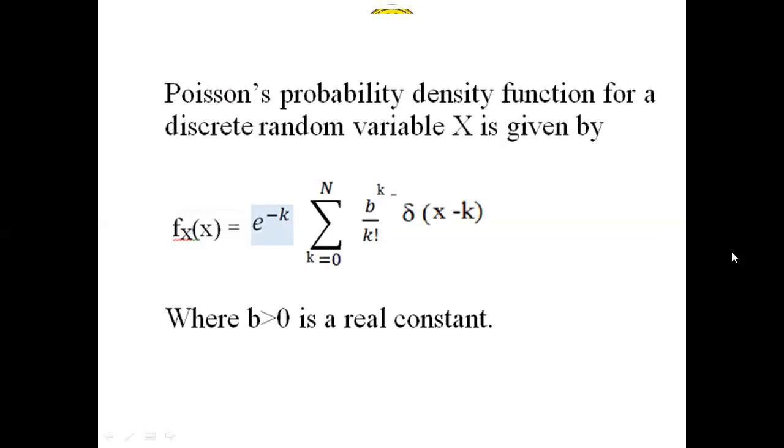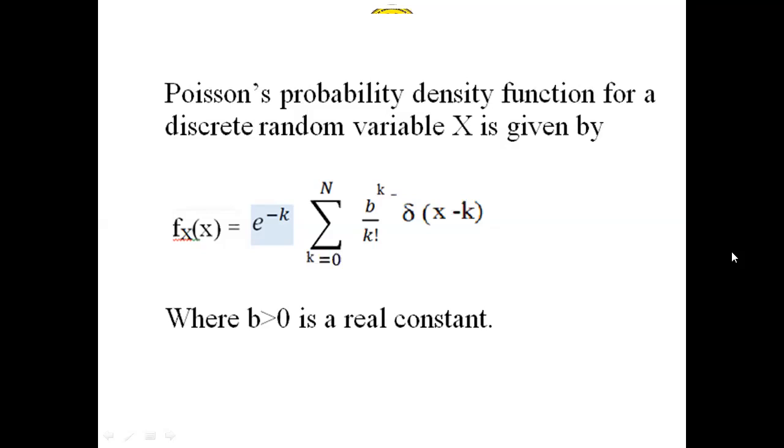So the Poisson's random variable, being discrete, has a density function with the impulse function.